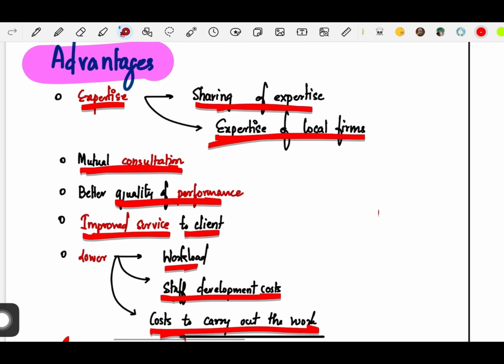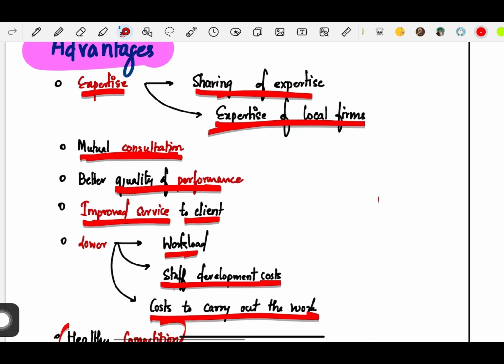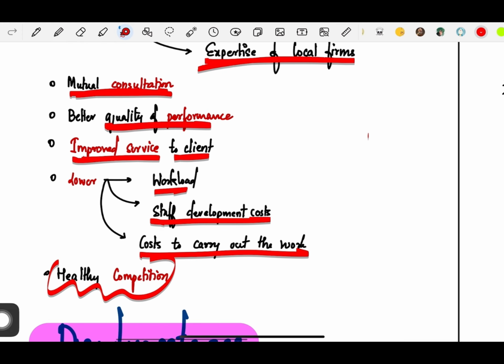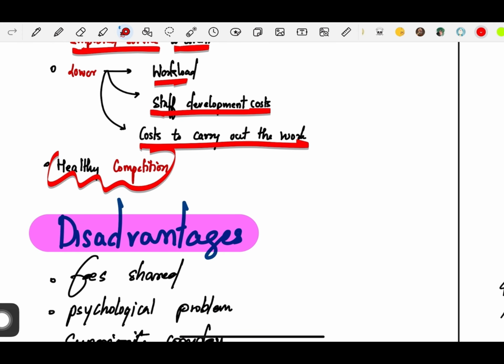So what are the advantages? There is expertise in respect of sharing of expertise and expertise of local firms. There is mutual consultation. There is better quality of performance, improved service to the client, as well as lower workload and staff development costs. And the cost to carry on the work also becomes lower. There is ultimately healthy competition. But there are also a few disadvantages in joint audit.